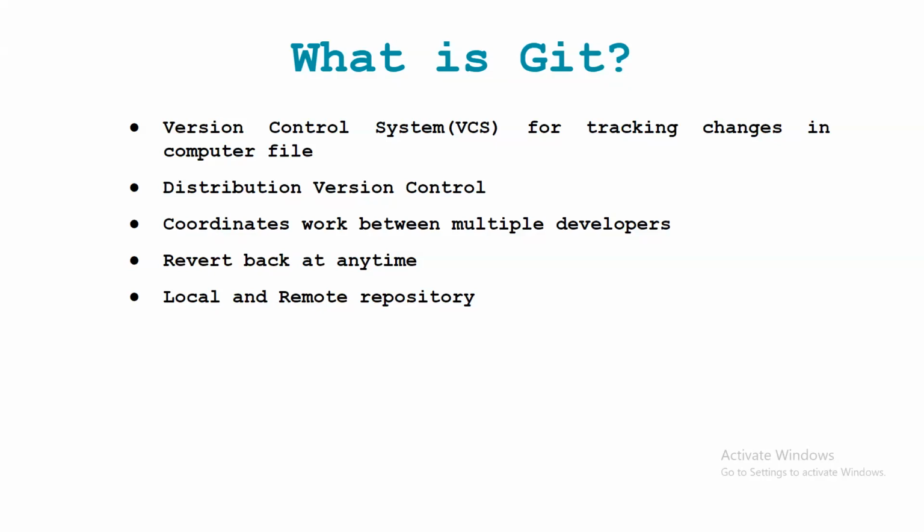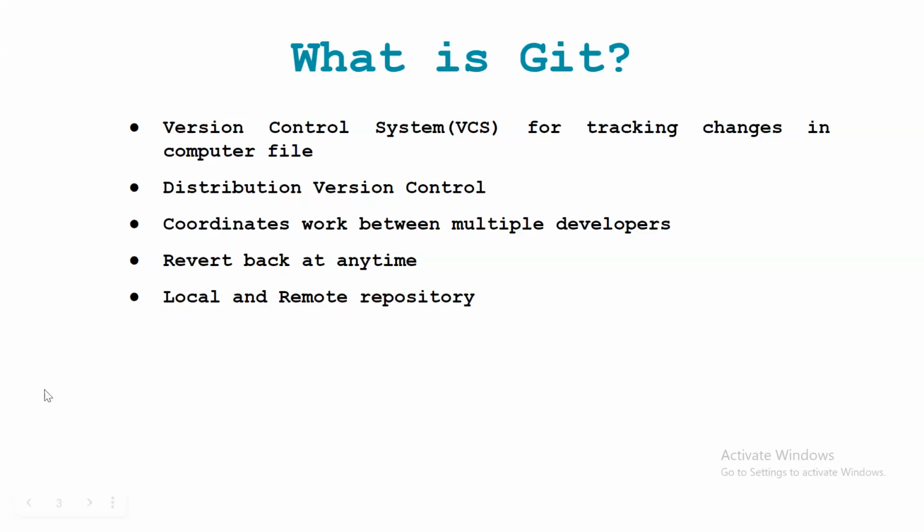But if we have a remote repository and multiple people are working on the same project, how will they share the data, how will they update the project, and how will they keep track of changes and history? So this is the solution, right?